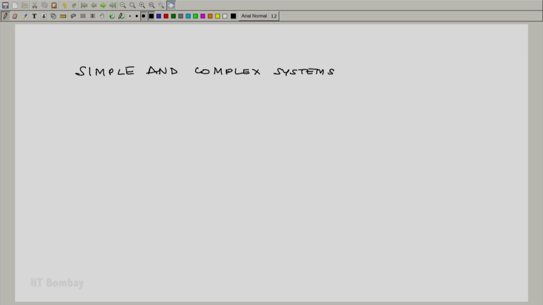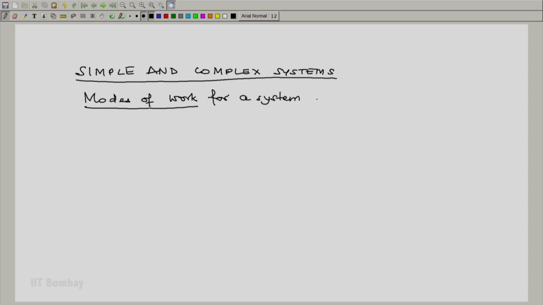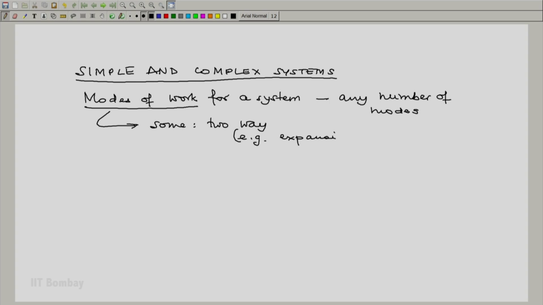We now define what we mean by simple systems and complex systems. The main issue here is the modes of work for a system. We know that a given system can have any number of modes of work. Thermodynamics does not put any restriction on this. We also know that some of these modes of work are two-way, for example, expansion of a gas. Some others could be one-way, for example, stirring a liquid.